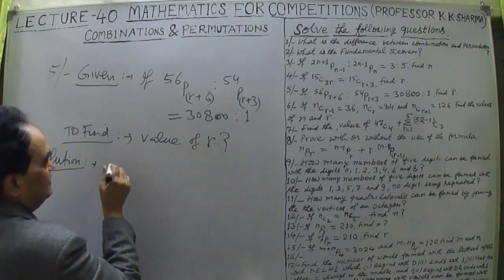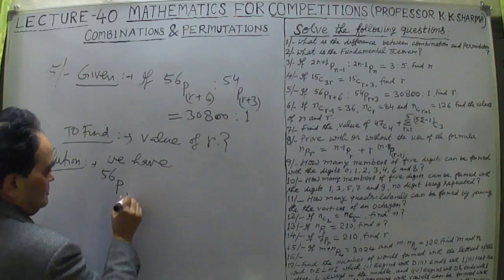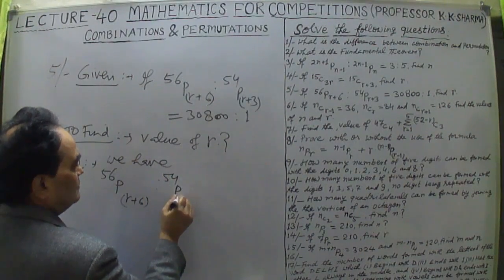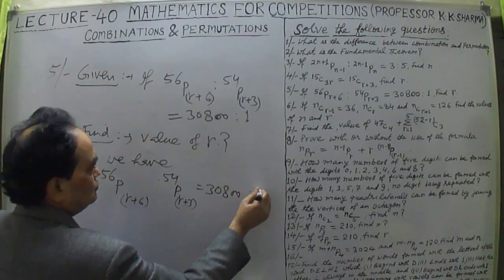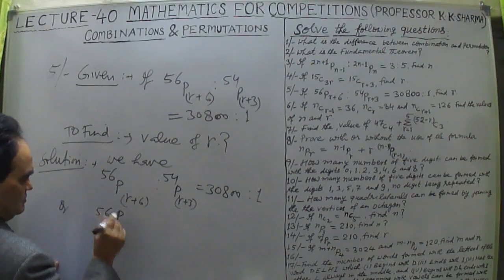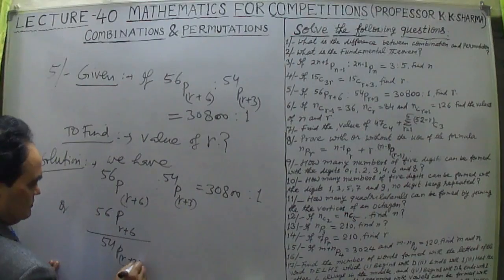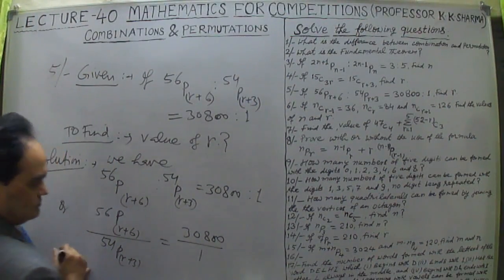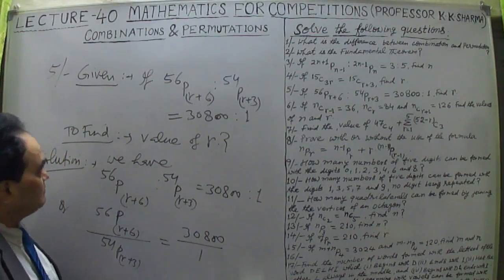We are given 56P(r+6) is to 54P(r+3) is equal to 30,800 is to 1, or we write that 56P(r+6) divided by 54P(r+3) is equal to 30,800 upon 1. Cross multiply this.